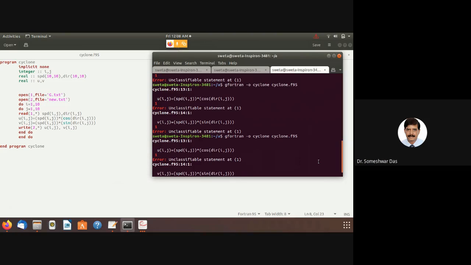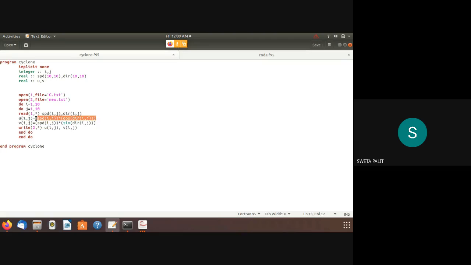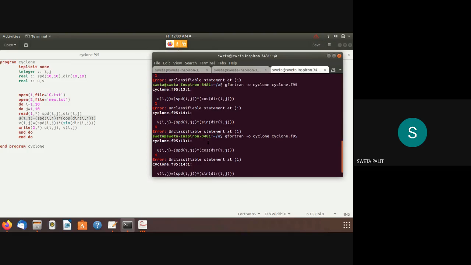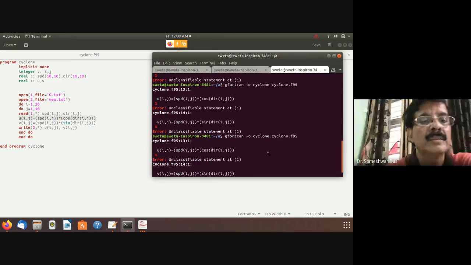Unclassified statement at 1. Unclassified statement at 1. The first line is implicit none. Integer i comma j. There is some syntax error somewhere. So that's what I can't understand, because they are saying unclassifiable statement, and they are pointing at this cos and sin statement. These statements they are pointing out, and they are saying unclassifiable statement.